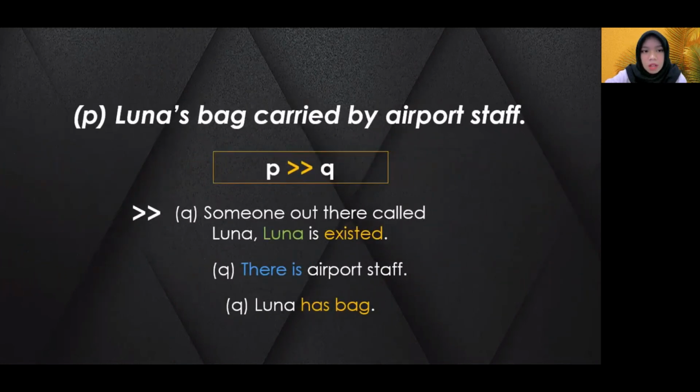This is another example. From the first presupposition, Luna's bag was carried by airport staff, look at the formula: P presupposes Q. Another presupposition that we bring out is that someone out there is called Luna, a person named Luna, or we can say that Luna exists. Another assumption is that there is airport staff. And again, another assumption is that Luna has a bag. Why? Because in the sentence the speaker said Luna's bag was carried by the airport staff, so the listener takes the assumption that Luna has a bag.